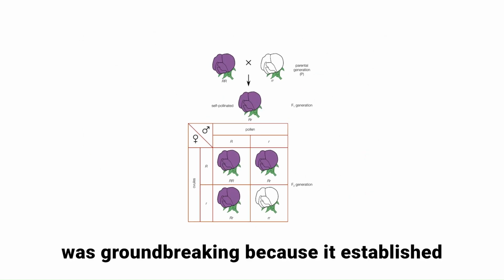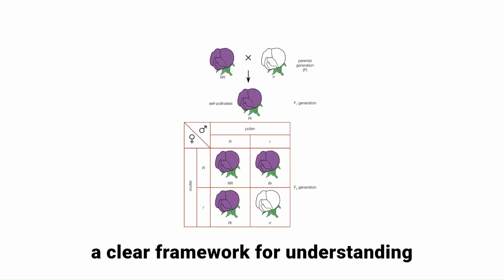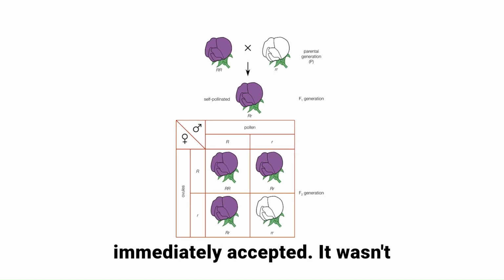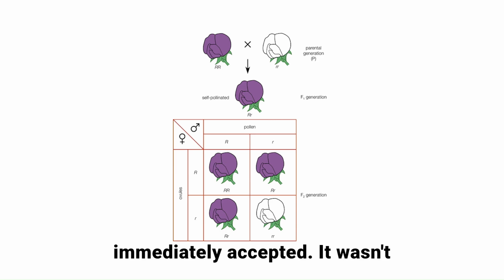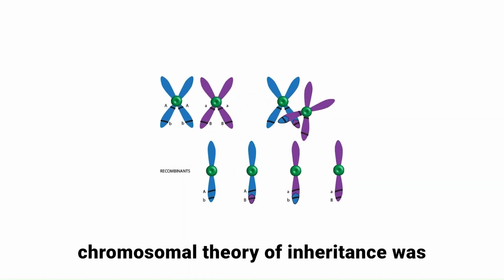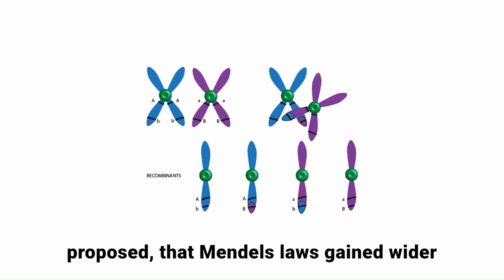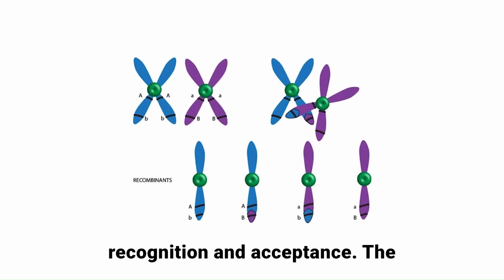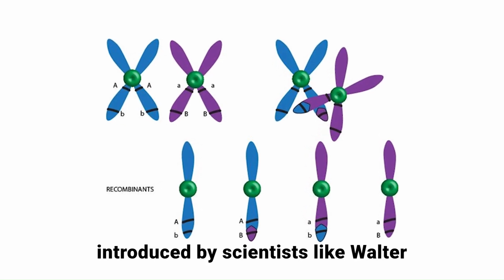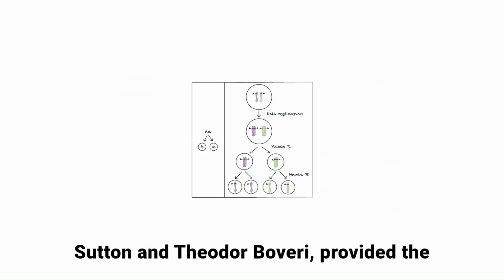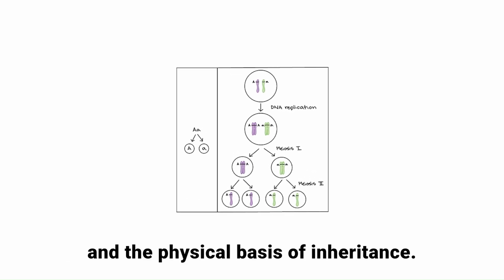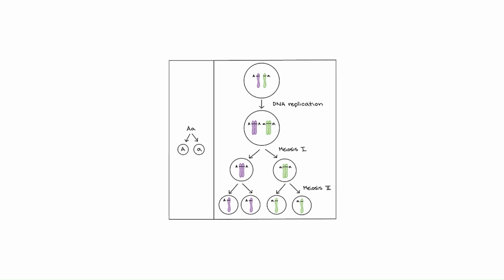Mendel's work was groundbreaking because it established a clear framework for understanding inheritance. However, it was not immediately accepted. It wasn't until the early 20th century, when the chromosomal theory of inheritance was proposed, that Mendel's laws gained wider recognition and acceptance. The chromosomal theory of inheritance, introduced by scientists like Walter Sutton and Theodor Boveri, provided the missing link between Mendel's observations and the physical basis of inheritance.